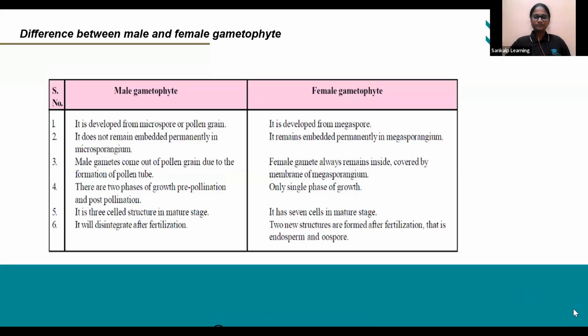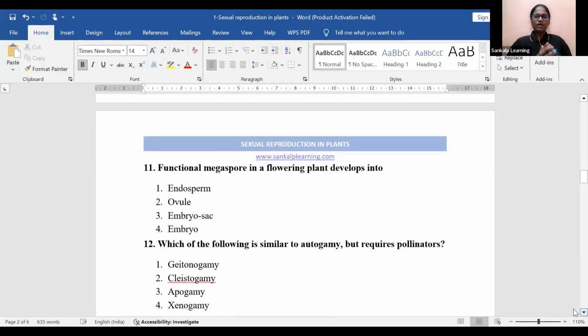11th question goes like this, guys. Functional megaspore in a flowering plant. 4 ಮೆಗಾಸ್ಪೋರ್ಸ್ ಗಳು ಬರ್ತವೆ. ಅದರಲ್ಲಿ 3 ಮೆಗಾಸ್ಪೋರ್ಸ್ ಡಿಸ್ಇಂಟಿಗ್ರೇಟ್ ಆಗ್ತವೆ, 1 ಮೆಗಾಸ್ಪೋರ್ ಉಳ್ಕೊಳ್ಳುತ್ತೆ. That megaspore in that flowering plant develops into what? ಏನಾಗಿ ಡೆವಲಪ್ ಆಗತ್ತೆ ಅದು? Option 1 endosperm, option 2 ovule, option 3 embryo sac, option 4 embryo.